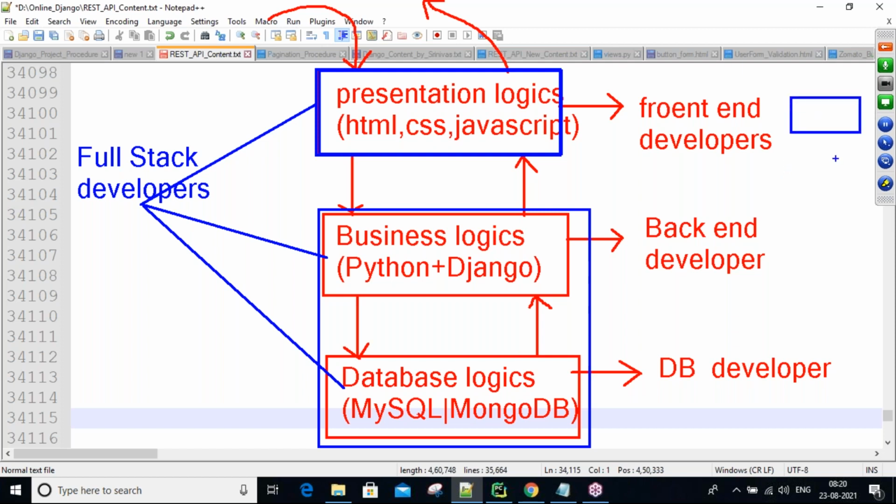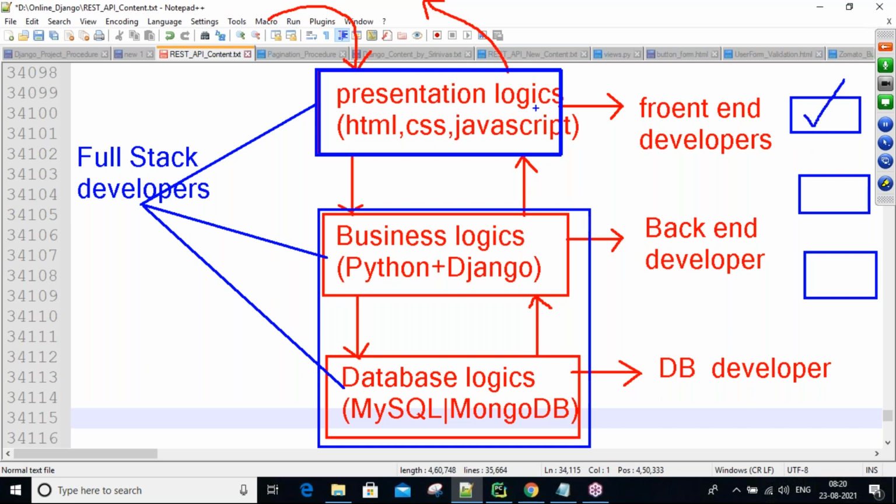A Java project also requires front end and Java backend coding, and database coding. Right now you are a Django full stack developer, guys. If the Django project is completed and there is no other Django project immediately, then you don't have work. Then management immediately shifts you to another project.